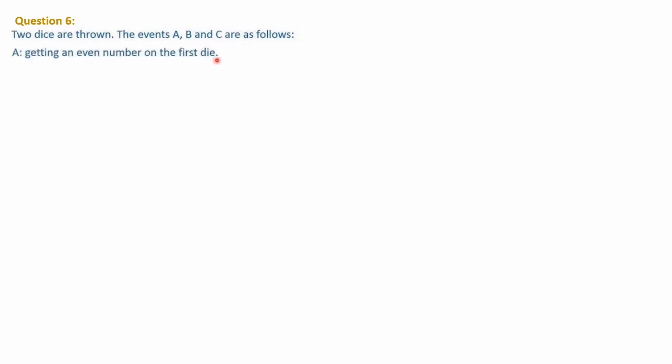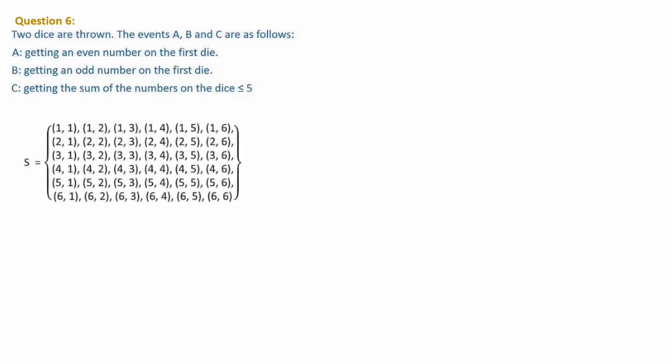Next we shall discuss the 6th question. 2 dice are thrown. The events A, B and C are as follows. So the random experiment: 2 dice are thrown. Events A, B and C are described. A is getting an even number on the first die. B is getting an odd number on the first die. C is getting the sum of the numbers on the dice less than or equal to 5. These are the 3 events.